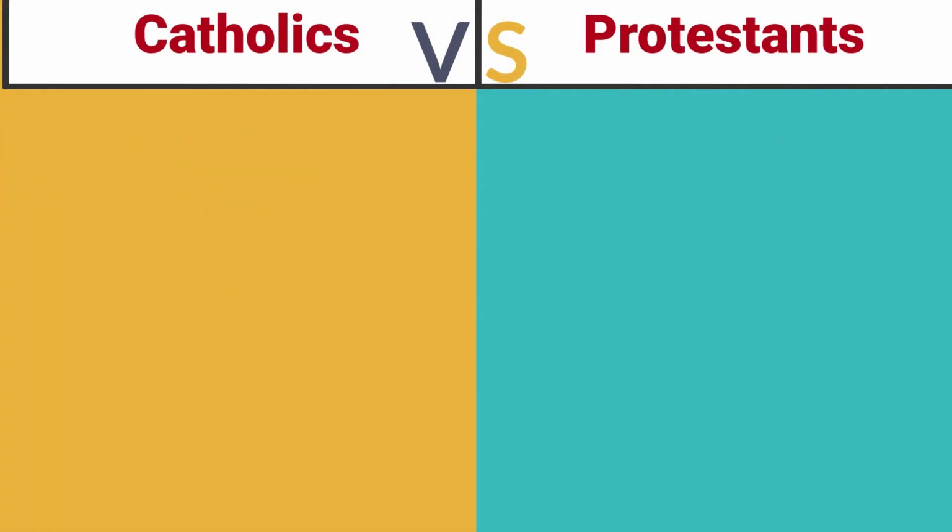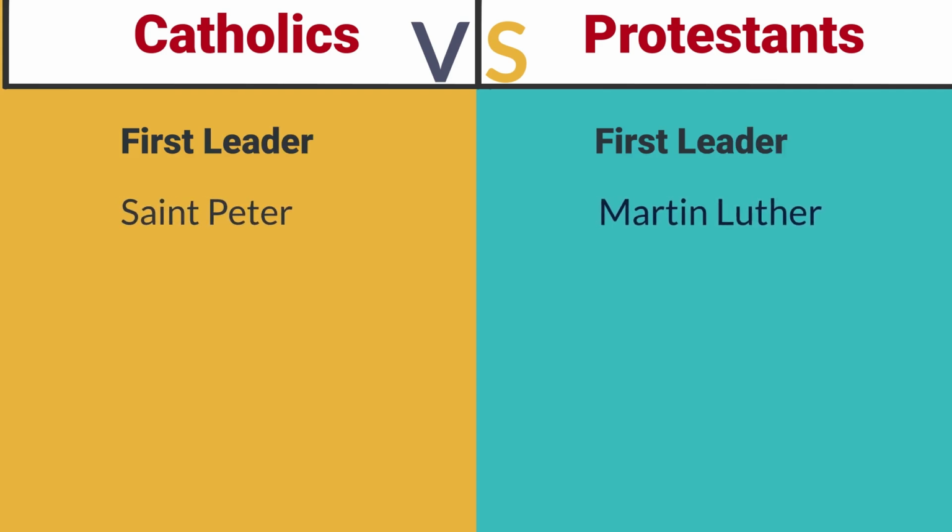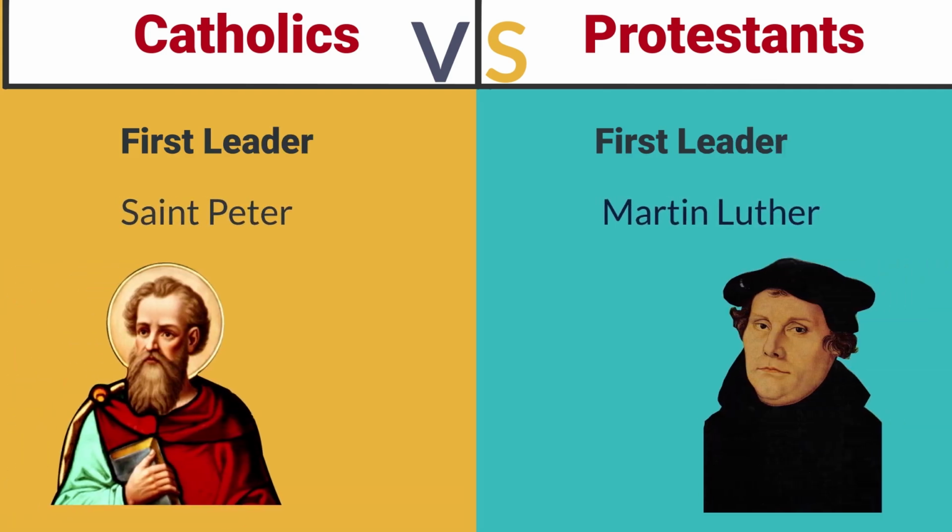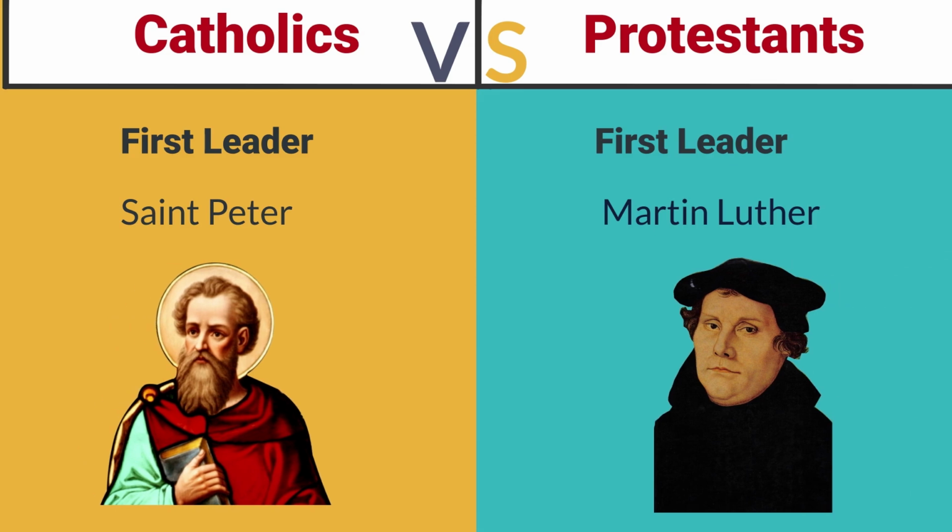St. Peter, a prominent apostle of Jesus Christ, is traditionally considered the first leader or pope of the Catholic Church. According to Catholic belief, Peter received the keys to the kingdom of heaven, making him the leader of the earthly church. On the other hand, Martin Luther is often seen as the first leader of Protestantism, having sparked the Reformation and developed a theology emphasizing faith, scripture, and grace, moving away from the institutional church's authority.